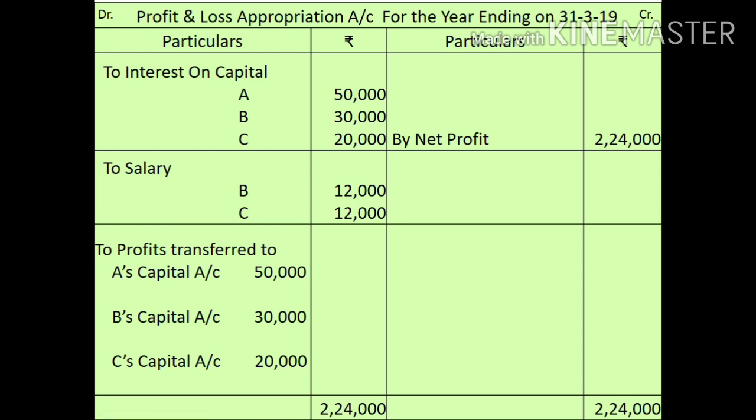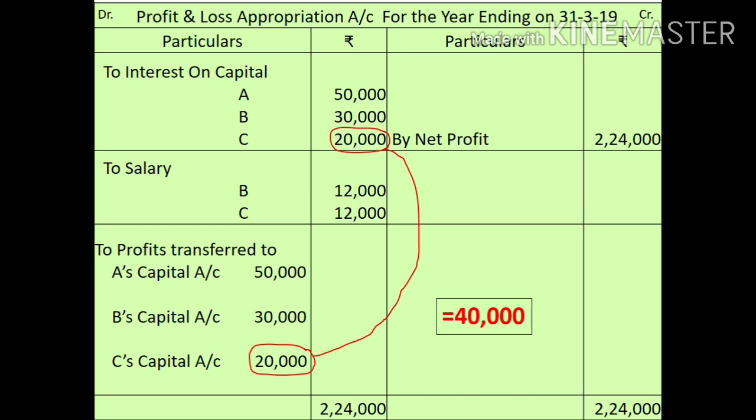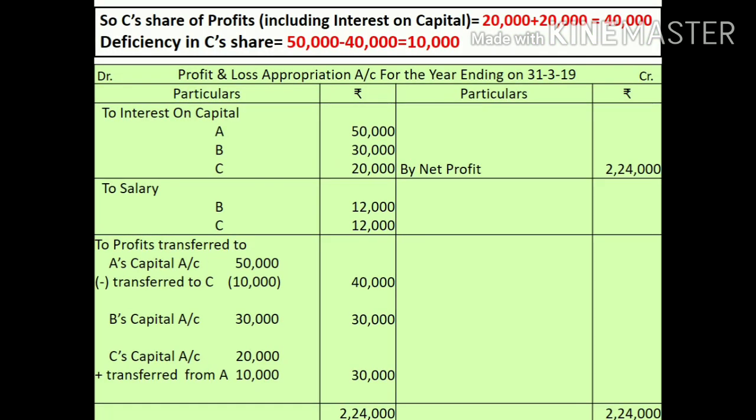Then we will calculate deficiency in C's share of profit including interest on capital. So, C's share of profit including interest on capital amounted to rupees 40,000. So, how much is the deficiency? Again 10,000, and that will be deducted from A's share and added to C's share. This is how you can proceed.